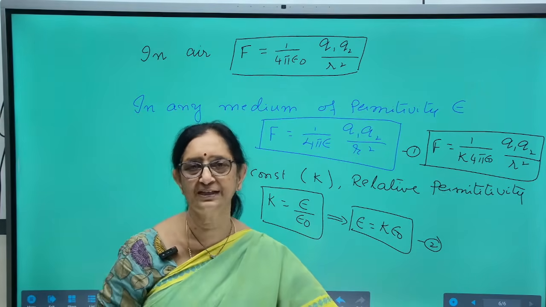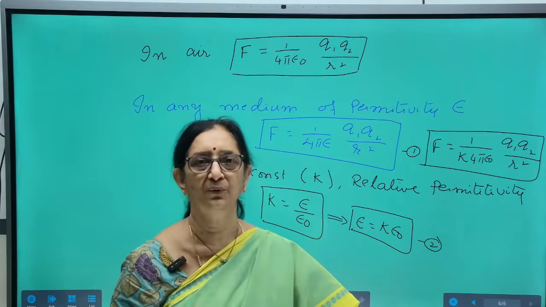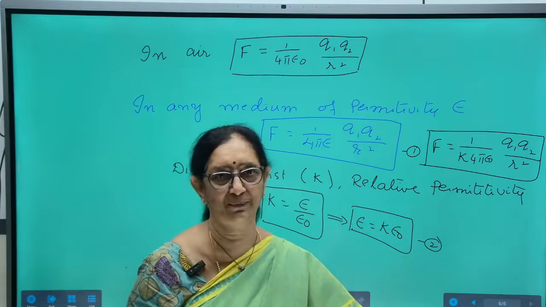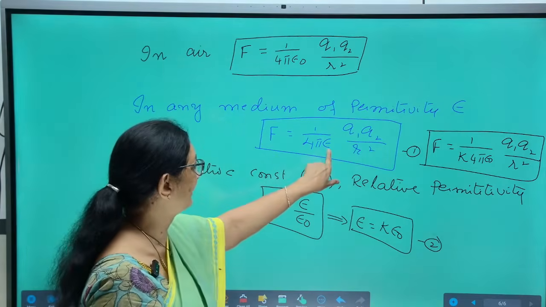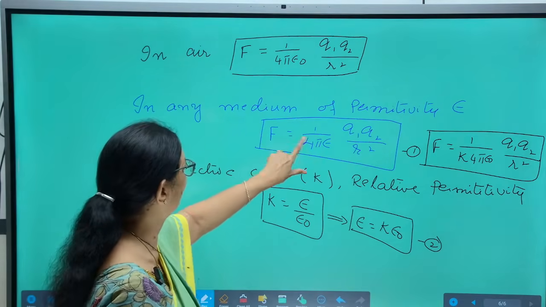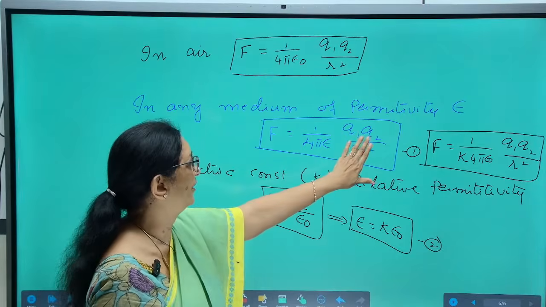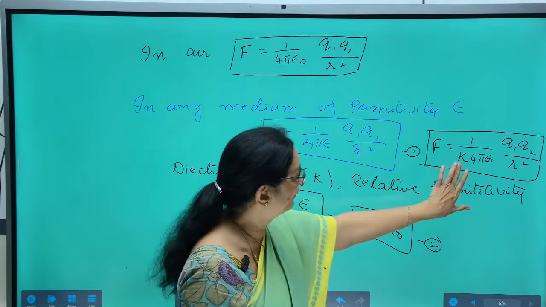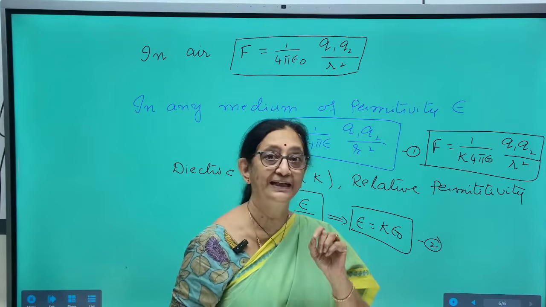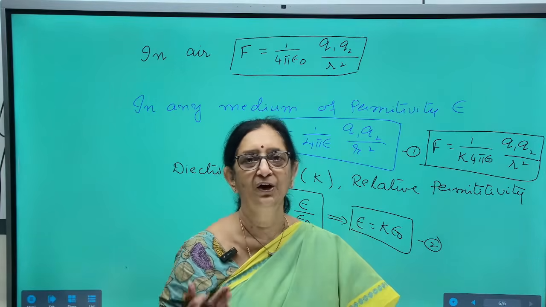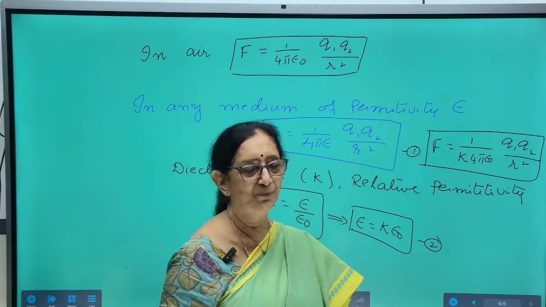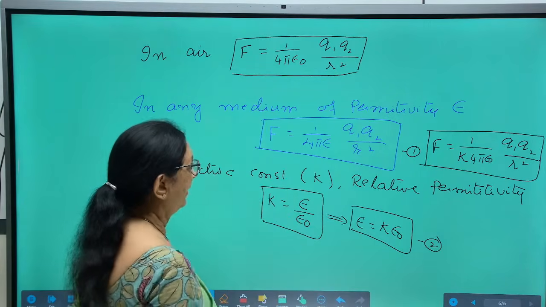In air or free space, F is equal to 1 by 4 pi epsilon naught Q1 Q2 by R square. In a medium of permittivity epsilon, F is 1 by 4 pi epsilon Q1 Q2 by R square. In a medium of relative permittivity K, F is equal to 1 by K times 4 pi epsilon naught Q1 Q2 by R square. Okay.